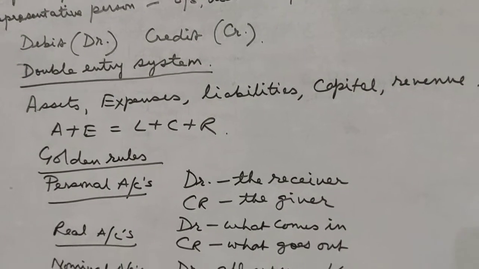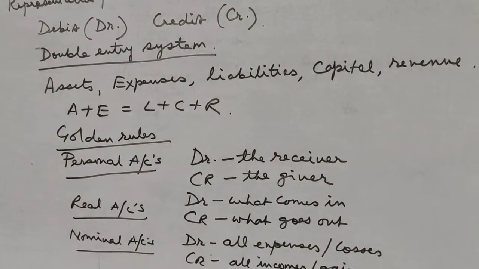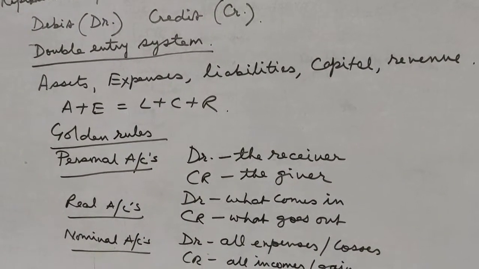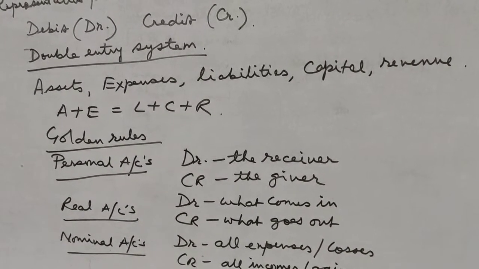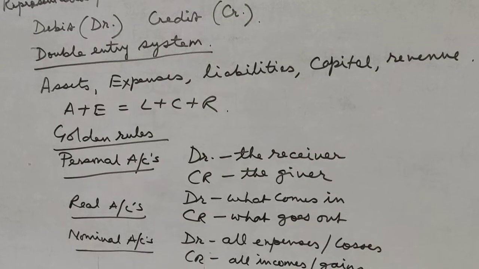And here also, if you follow the golden rules, furniture is a real account, so here the rule is debit what comes in. So what comes into the business? Furniture, so I will debit furniture account.